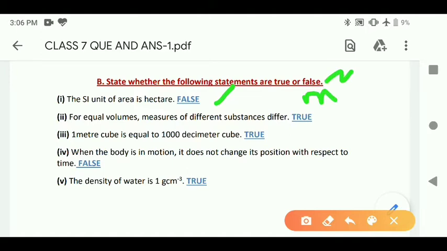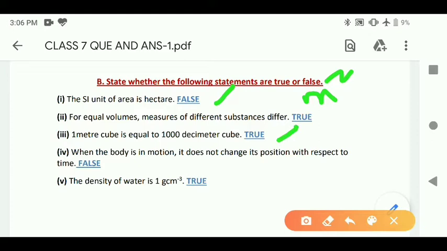For equal volume, masses of different substances differ. Yes, this is true. For equal volume, masses of different substances differ because it is also dependent upon mass. Third, 1 meter cube is equal to 1000 decimeter cube. This is the conversion and the statement is true.